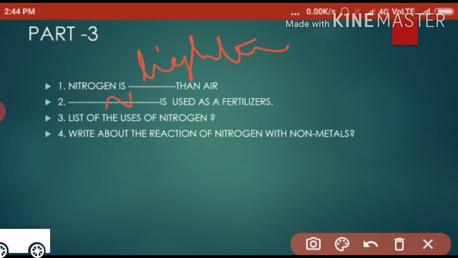Next, the so many explosive materials and preservation of food and space நிறைய யூஸ் ஆகுது உங்களுக்கு. Write the reaction of nitrogen with non-metals. நான் மெட்டலோட ரியாக்ட் பண்ணி நமக்கு என்ன கிடைக்குது அப்படின்னா அமோனியா கிடைக்குதுன்னு பார்த்துருக்கோம். This is the home assignment this week.